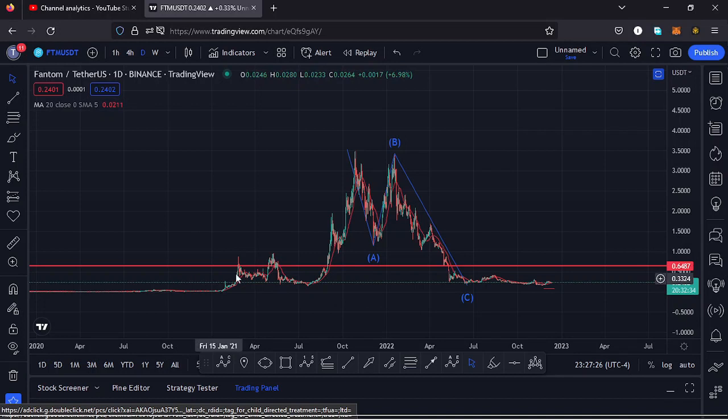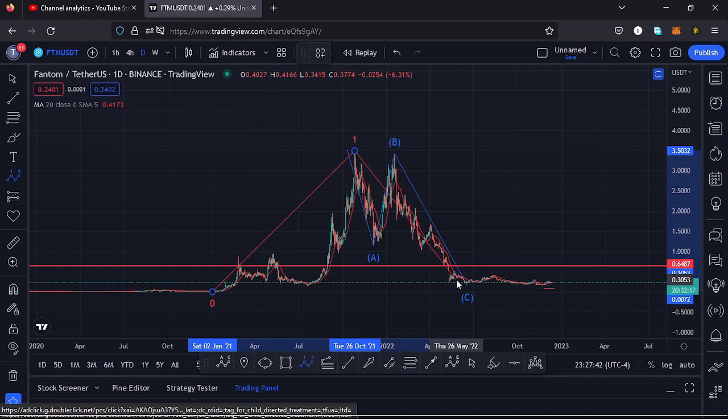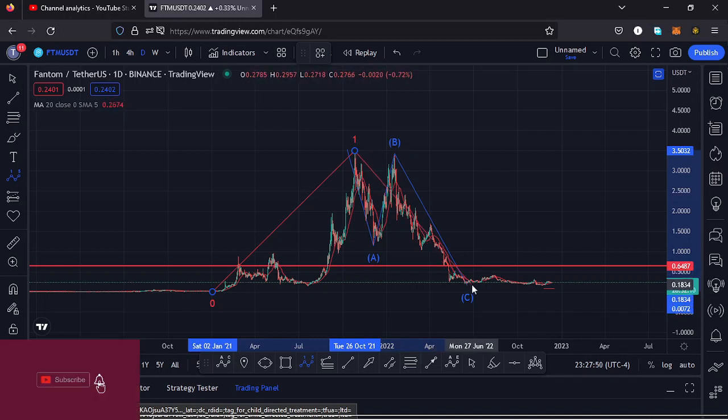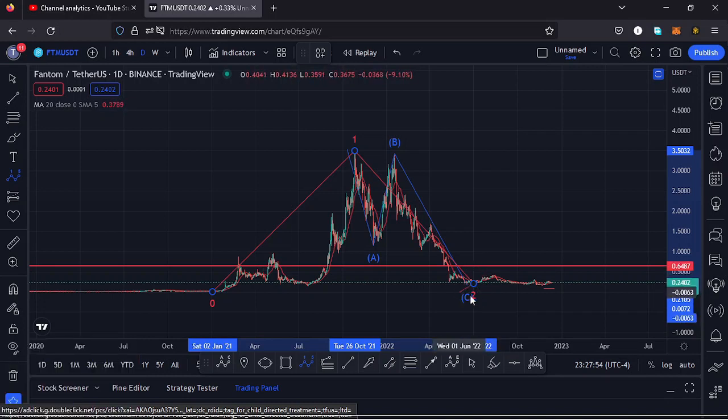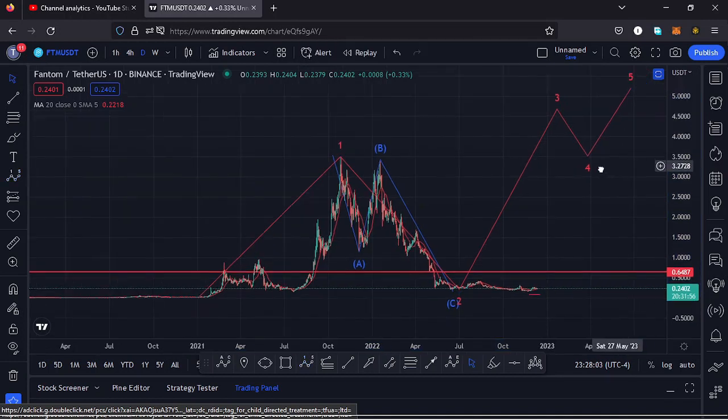So Fantom, from these low prices that we had been trading within, saw a very nice bounce to the upper side, making it to an all-time high at around the $3.5 mark, in a movement that I'm terming as a higher Elliott wave count 1 to the upper side. After seeing the all-time high, we saw this massive ABC corrective structure, which took us back to around the $0.16 mark, in a movement that I'm terming as a higher Elliott wave count 2. After that low, I'm expecting another bounce to the upper side in the formation of a higher Elliott wave count 3 before we see a wave 4, and then continue pushing even higher in the formation of that wave 5 in the next bull market.